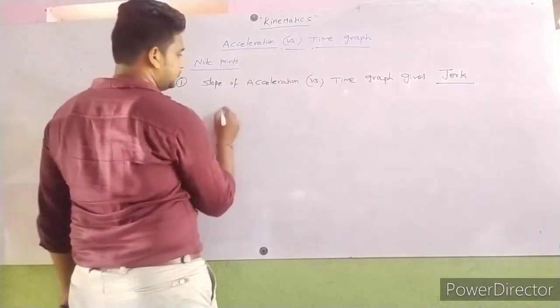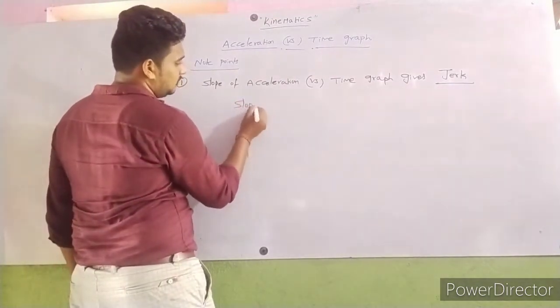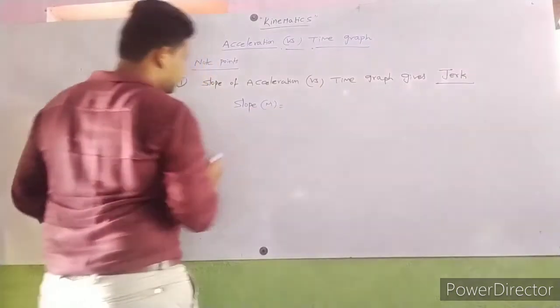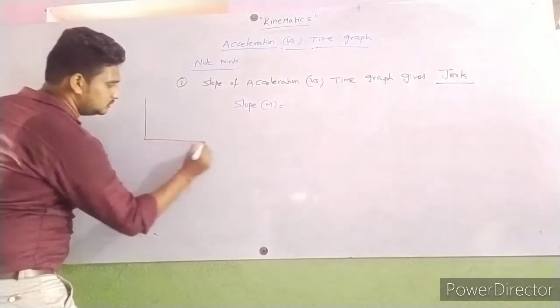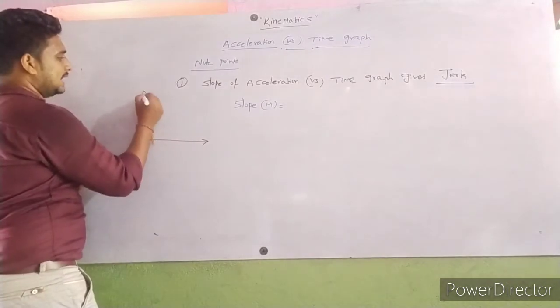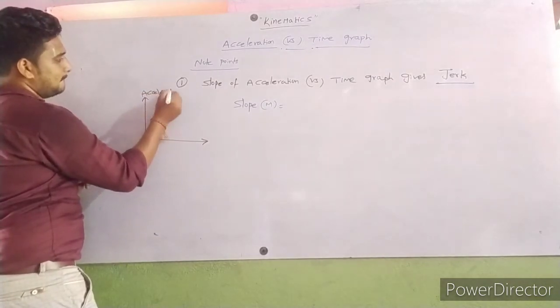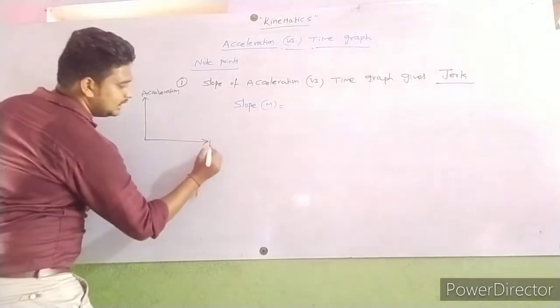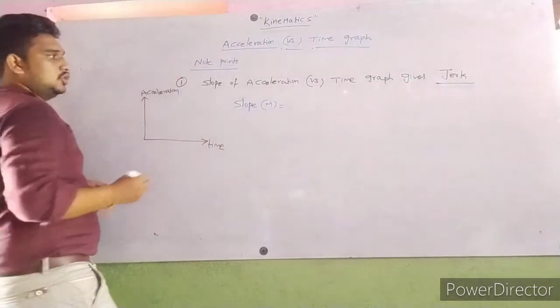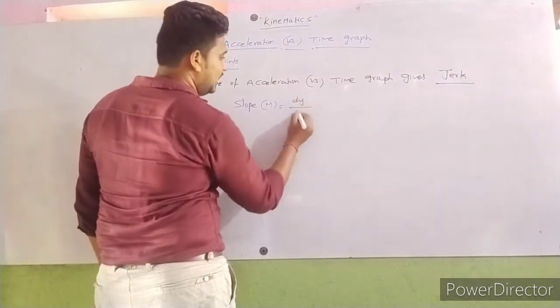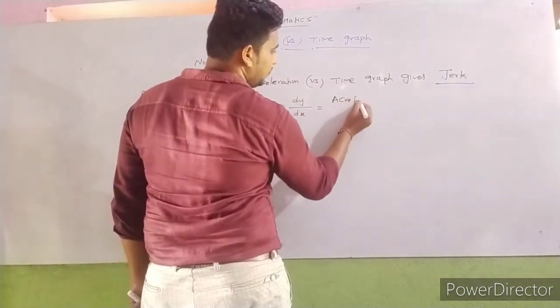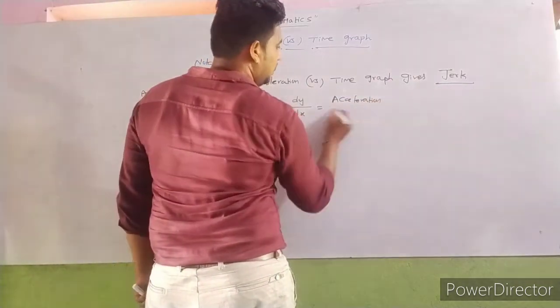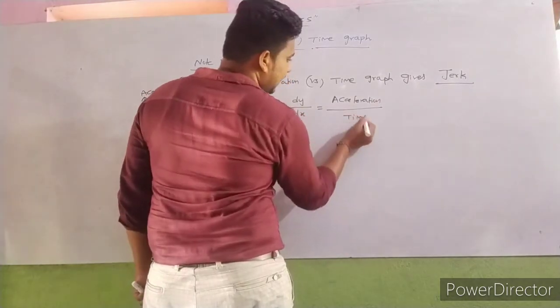Jerk means your slope m is equal to, first draw the diagram. Here is acceleration. Acceleration on y-axis, time on x-axis. Slope m is equal to dy by dx. y means acceleration, by x means time.